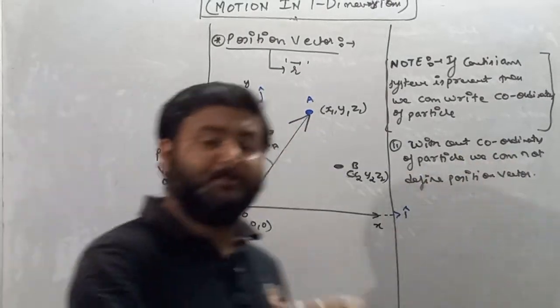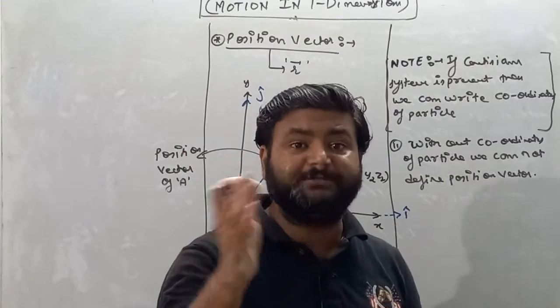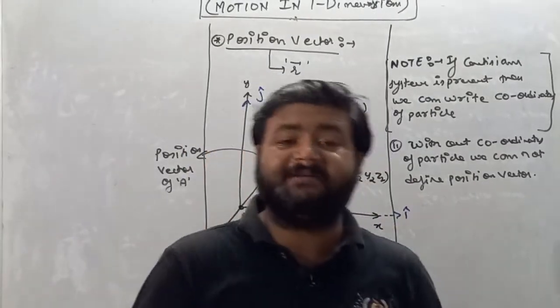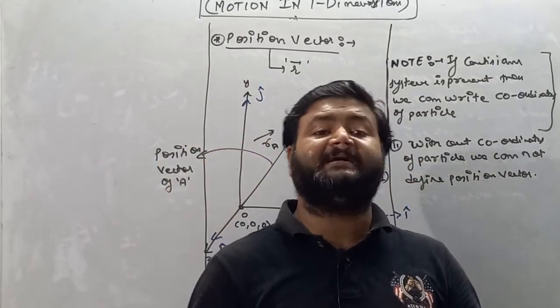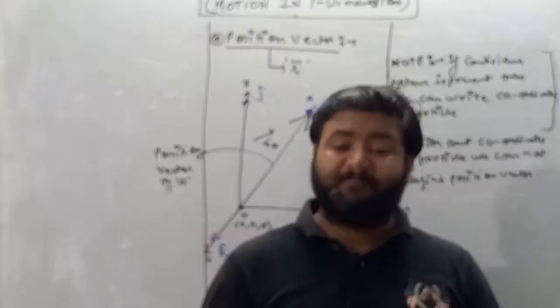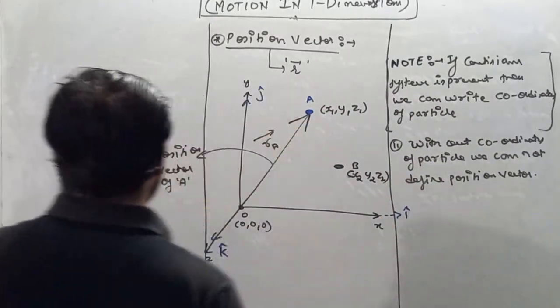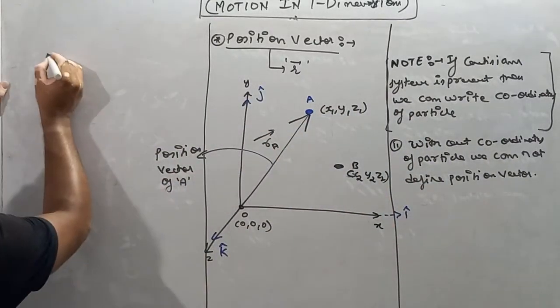So for writing the position vector, you must know the coordinates of the particle. If given, then it is okay. But if not given, then you have to find the coordinates of the particle first, and only then will you make its position vector.